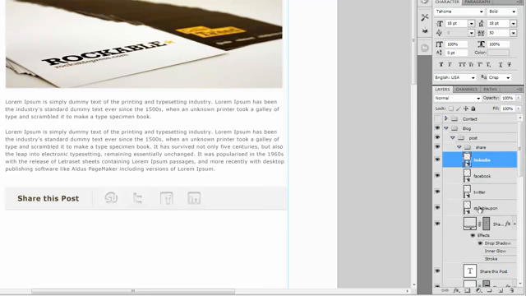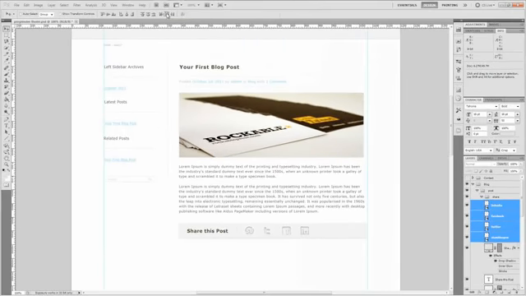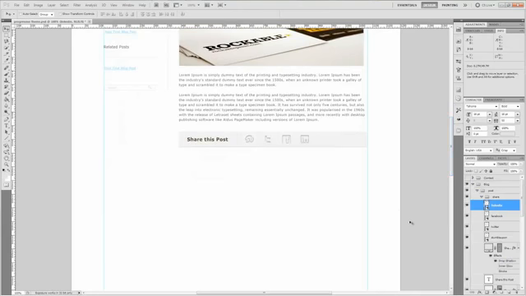Go ahead and select all of them, and then I will distribute the horizontal centers here. So distribute horizontal centers so they're spaced evenly. And I will do align vertical centers so I can make sure that they are even. And that's all there is for the share this post section. It's pretty easy. You know, your user reads the post here, they like it, they go ahead and click one of the social links here and share the post. Okay. Go ahead and close share.